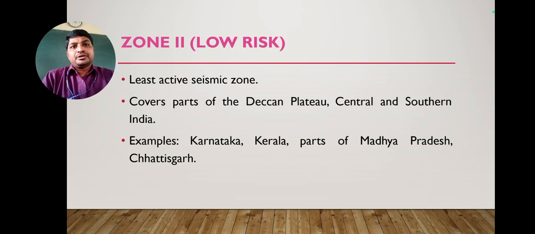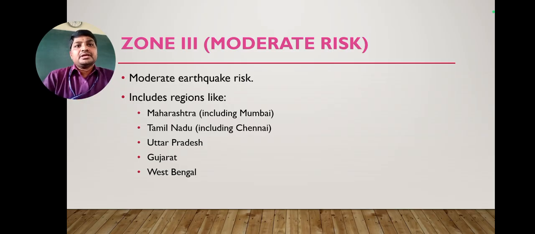Going into detail about Zone 2, it is the least active seismic zone, and it covers the Deccan Plateau, central and southern India. Examples are Karnataka, Kerala, part of Madhya Pradesh, Hyderabad and Chhattisgarh, and these come under Zone 2 or low risk areas. Zone 3, moderate risk areas, include regions of Maharashtra, Tamil Nadu and Uttar Pradesh, and also Gujarat and West Bengal. These come under Zone 3 areas.